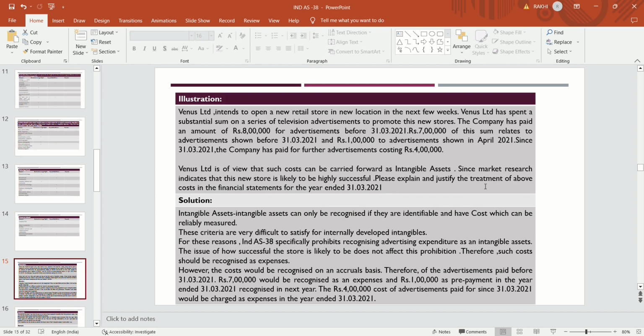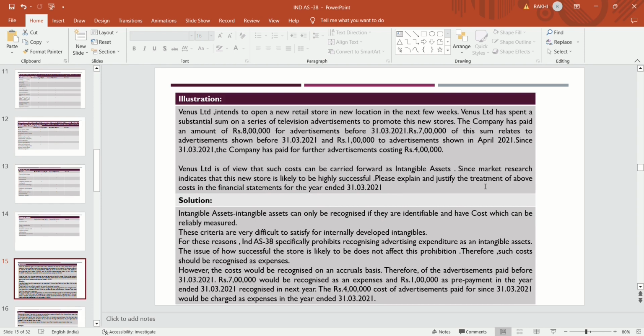The advertisement is not separately sold. The expense on this advertisement is already done, but we cannot sell this advertisement separately.